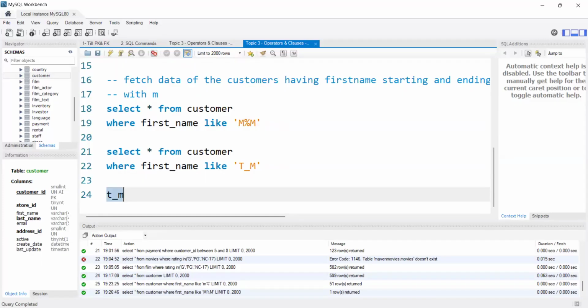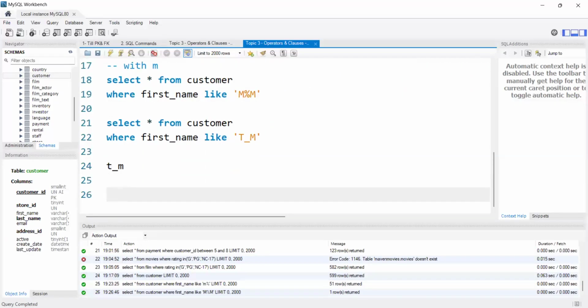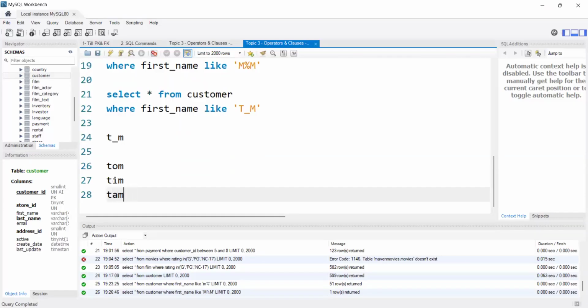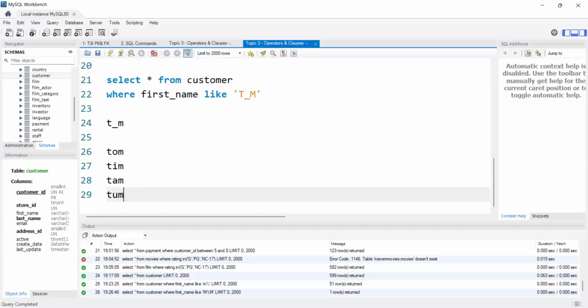T is the first character. In between I want only one character, and M should be the third character. It's like, how we can get, either we can get Tom, Tim, like this. If we have any names like this, we can get them. Basically our requirement is in between T and M we should have only one character, because we mentioned underscore. Underscore indicates a single character, right?